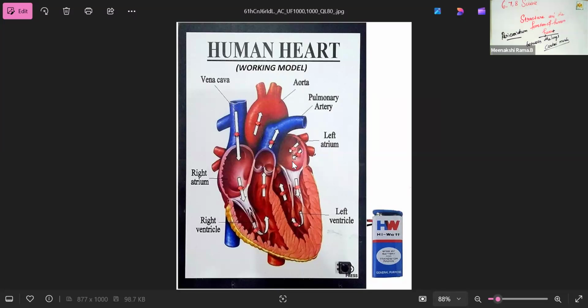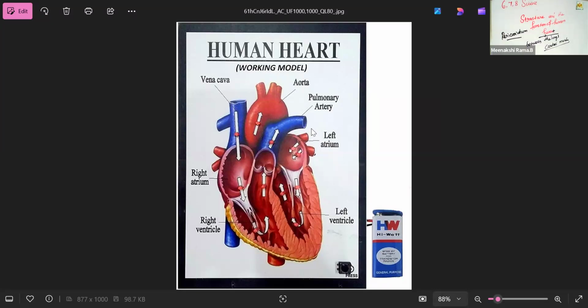The human heart is four chambered. How many chambers are present in our heart? Yes, there are four chambers in our heart. The two upper thin walled chambers are called atria, that is atrium.